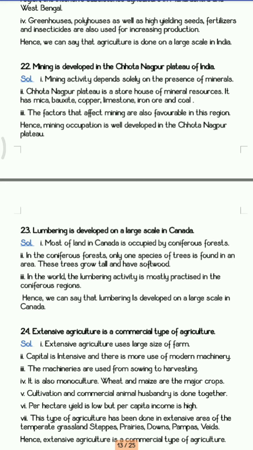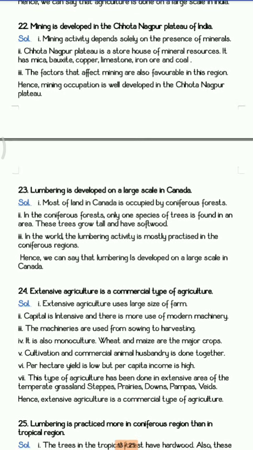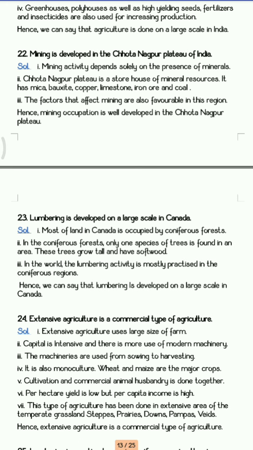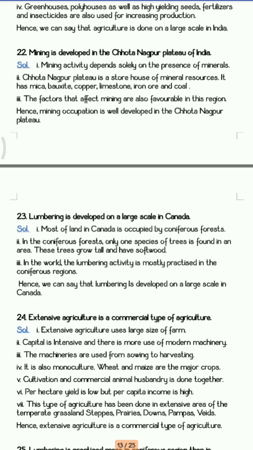Next is lumbering is developed on large scale in Canada. Now Canada consists of coniferous forest. So coniferous forest has a speciality that it consists of only one species of tree throughout the forest. Matlab ek hi tarike ki tree aapko nazar aayegi in the total forest.